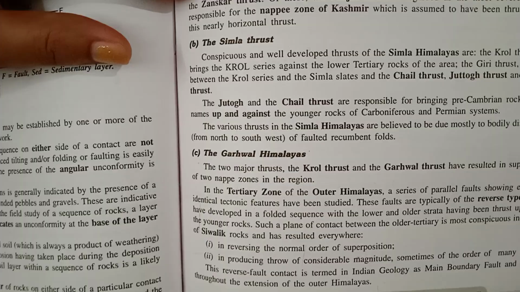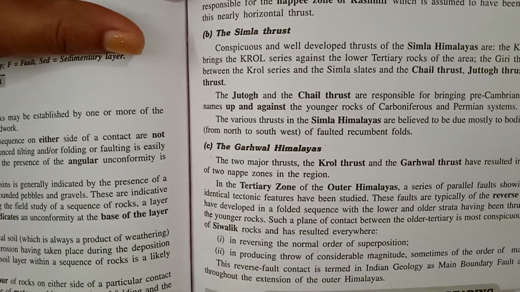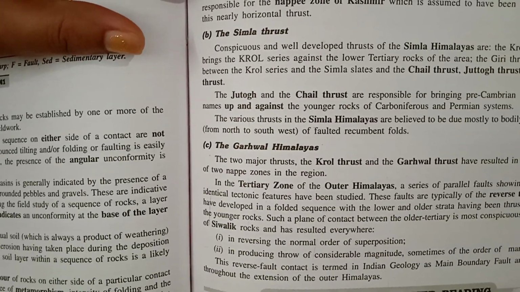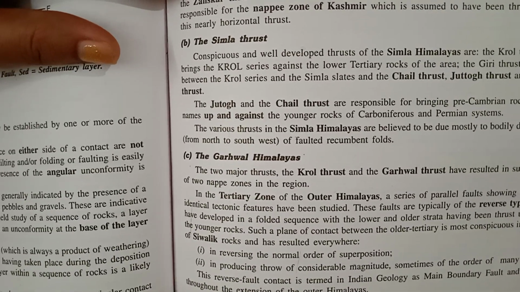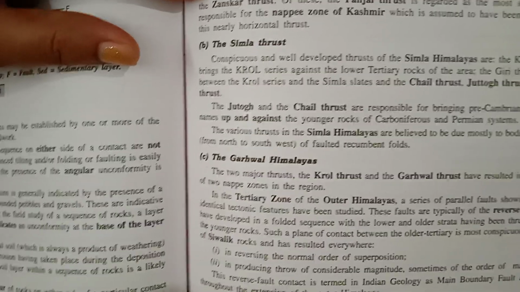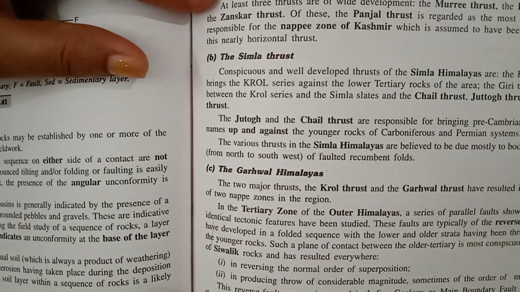Also the Giri thrust, which lies between the Krol series and the Shimla slates, and the Chail thrust, Jutogh thrust, and the Shali thrust.